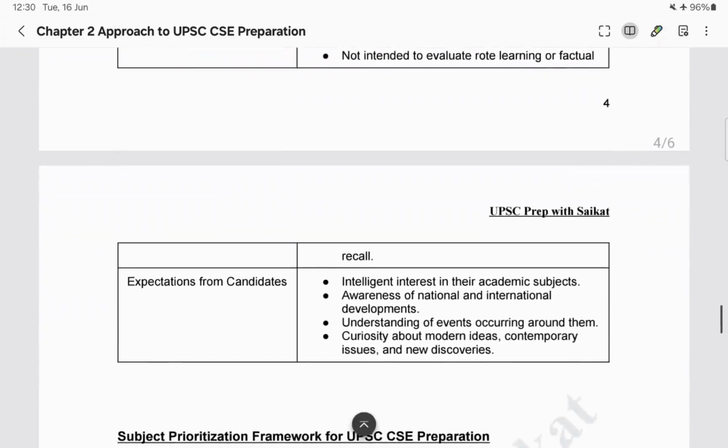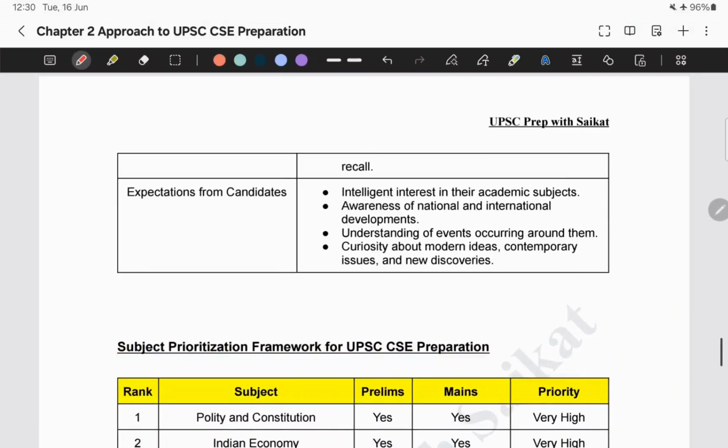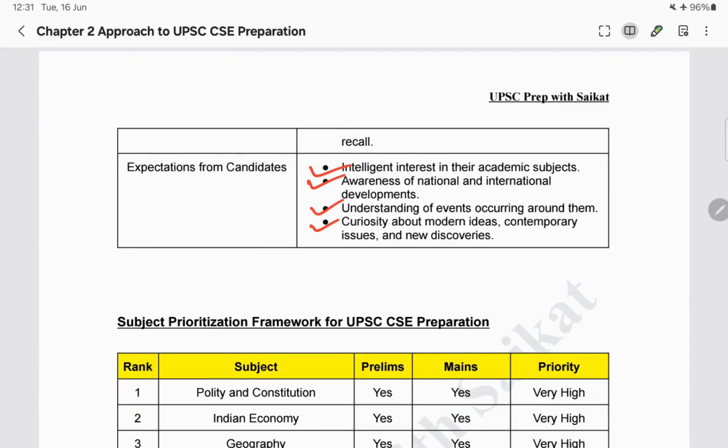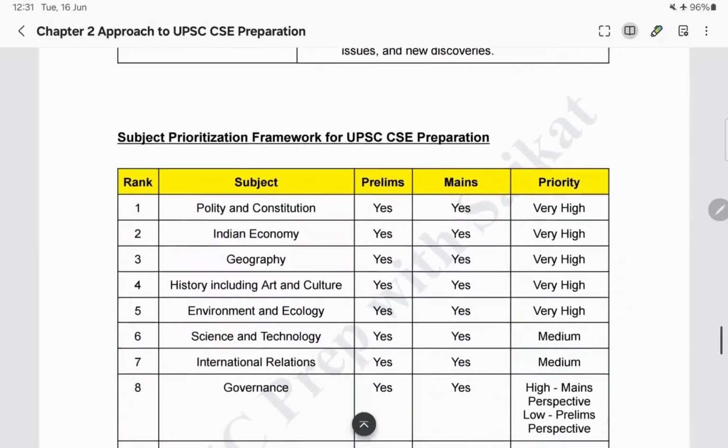Now the most important thing is, what is the expectation from the candidates? What exactly are they looking for? Intelligent interest in their academic subjects, awareness of national and international developments, and understanding of events occurring around them. That means you need to be well aware, and that's the most important thing. And a curiosity about modern ideas, contemporary issues, and new discoveries. That's it, and nothing else. So this was all about the interview or personality stage.